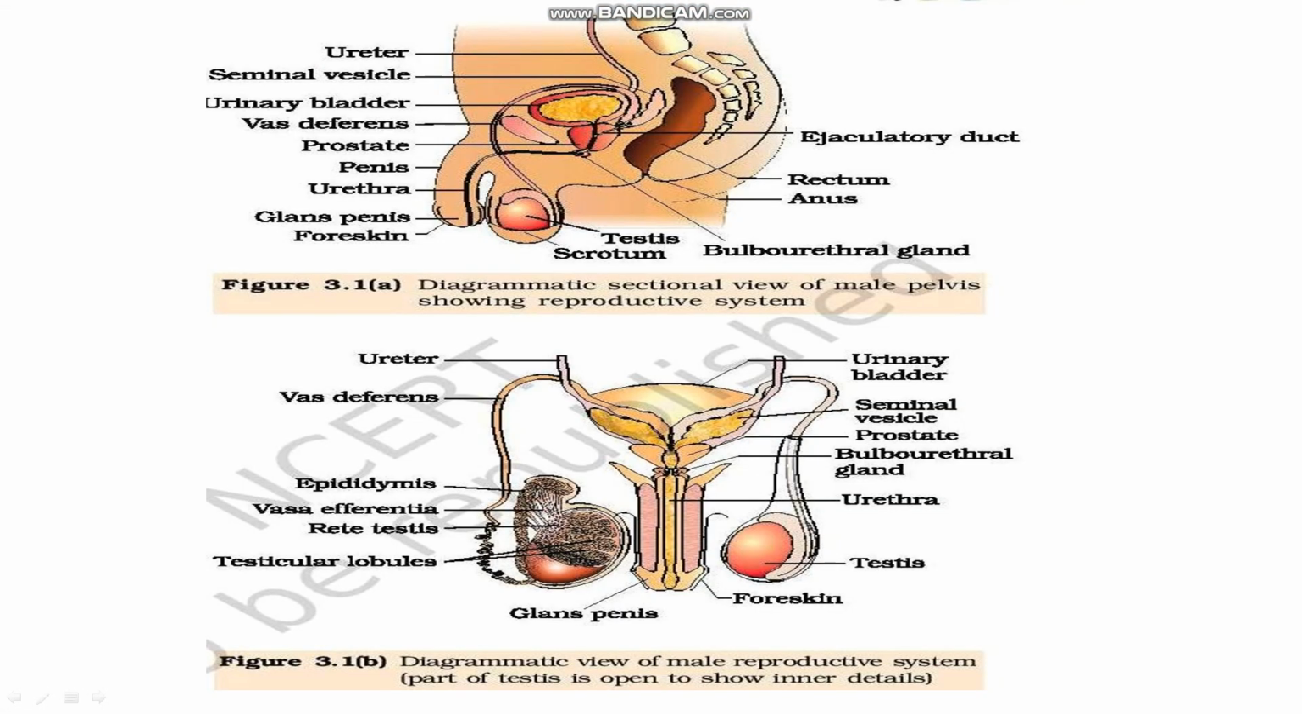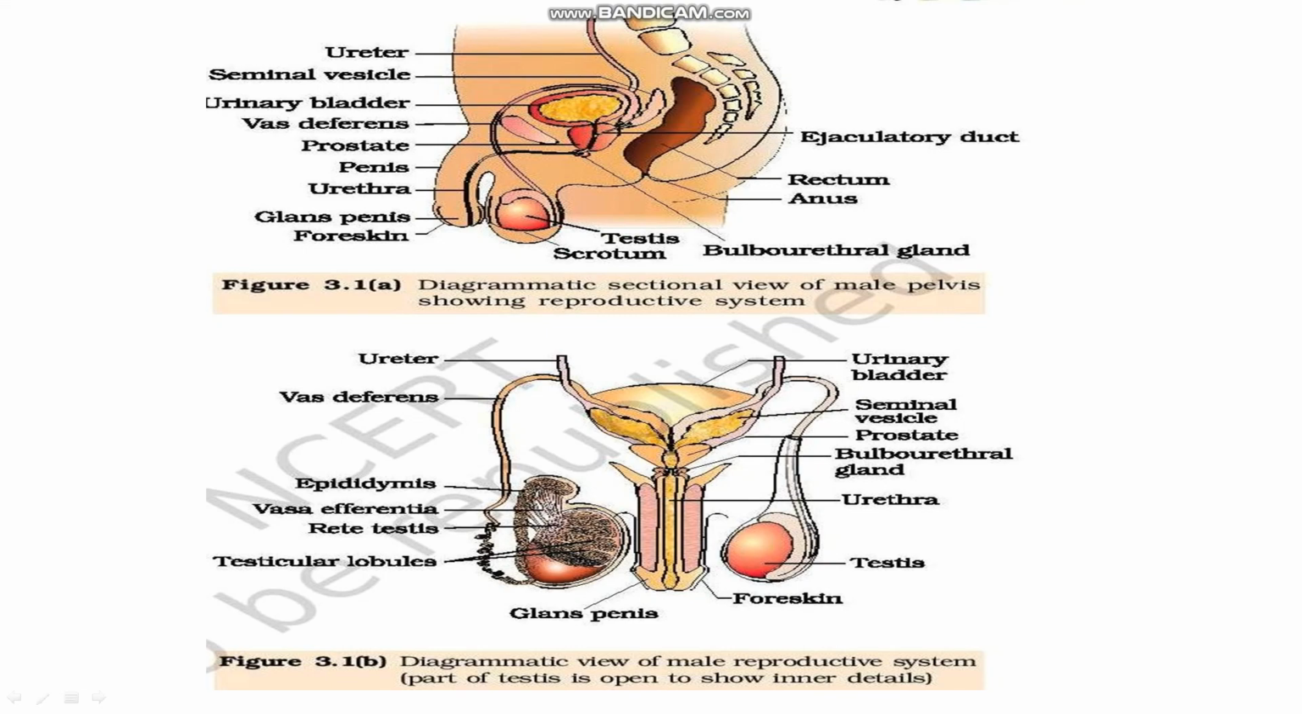This is the diagrammatic sectional view of male pelvis showing the reproductive system. Here you can see the reproductive system and excretory system. Some parts of the excretory system are also shown here. You can see here ureter, seminal vesicle, ejaculatory duct, ejaculation. What is ejaculation? The secretion of semen is called ejaculation. Clear? Urinary bladder is here, vas deferens, prostate gland, penis, urethra, glans penis, foreskin, testis, scrotum. In scrotum, testes are present.